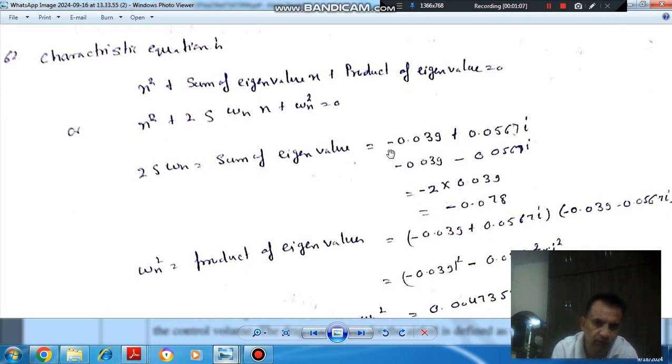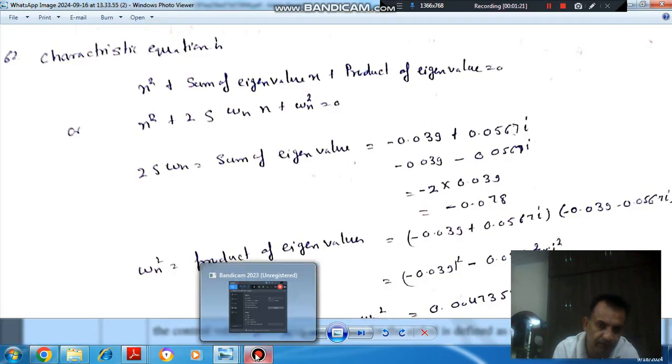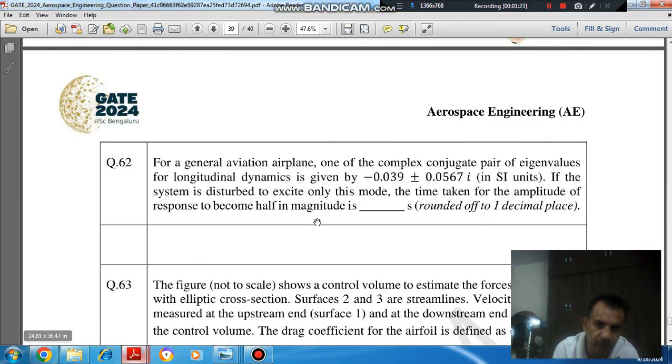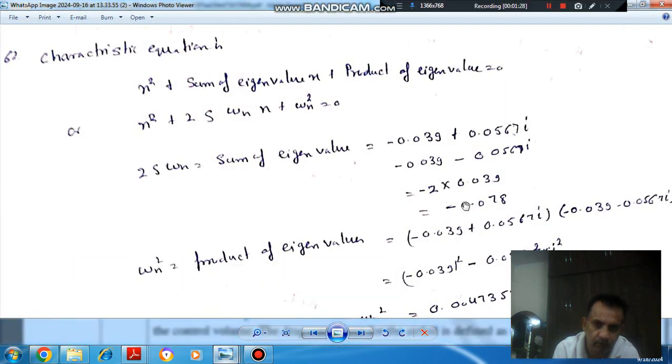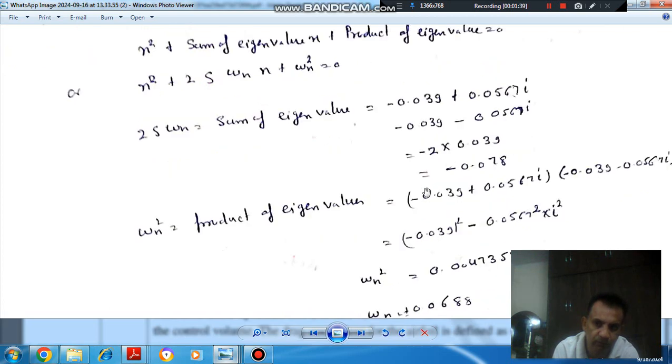So for the sum of eigenvalues, one of the eigenvalues is minus 0.039 plus 0.0567 i, and the other eigenvalue is minus 0.039 minus 0.0567 i. So these are the two eigenvalues. The sum of them is minus 0.078, so that will be equal to this 2 zeta omega n. And the product of these two eigenvalues,